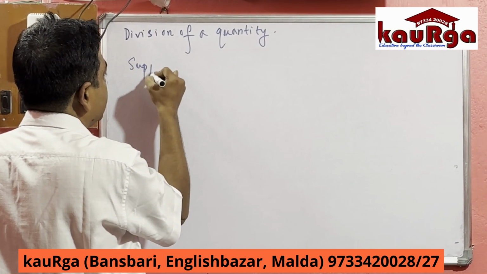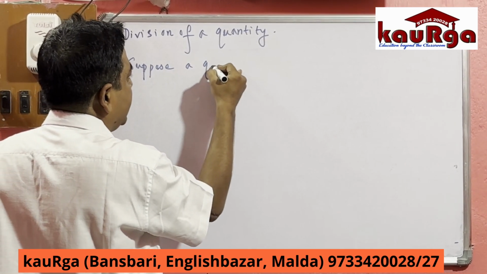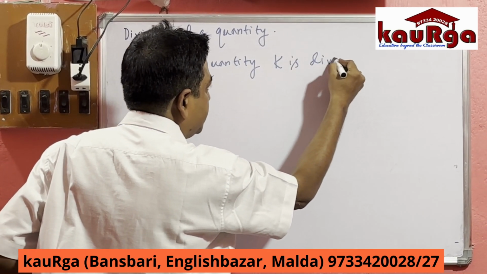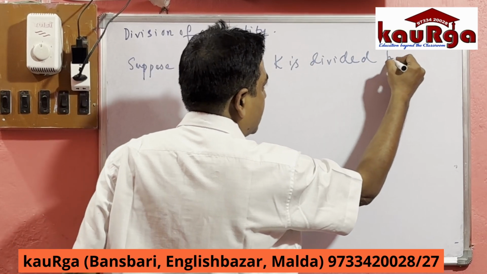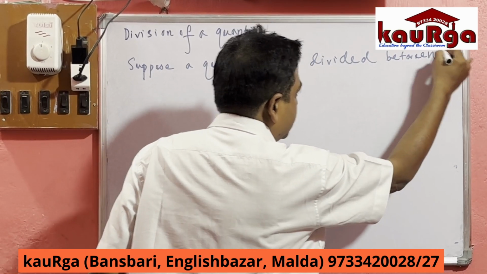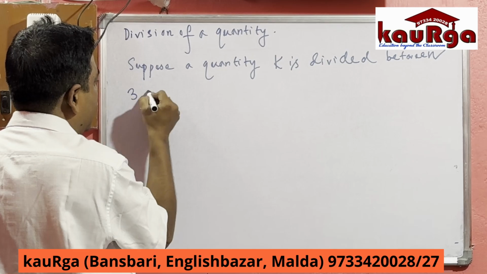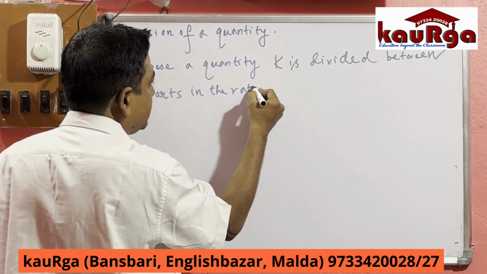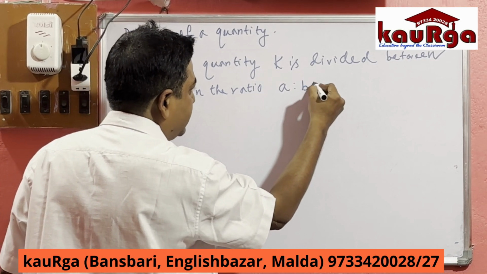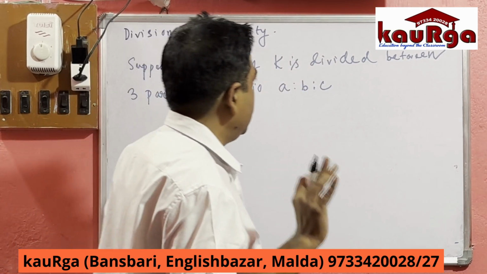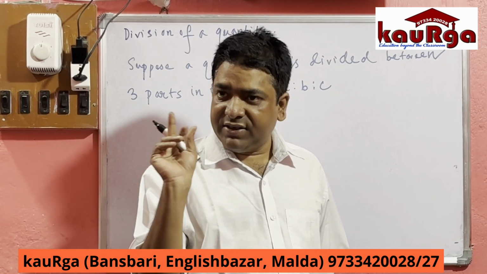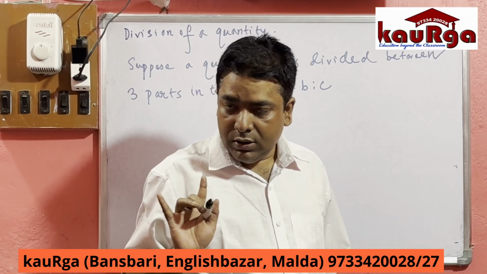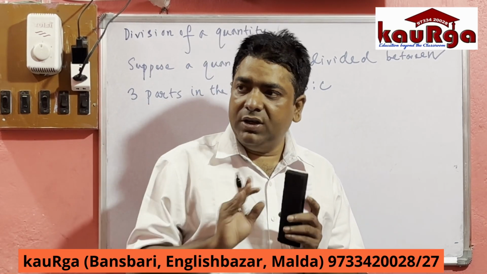Suppose a quantity K is divided between three parts in the ratio A is to B is to C. Suppose the original quantity is K, and we have to divide it into three parts: first part, second part, and third part. Then the ratio is given as A is to B is to C.